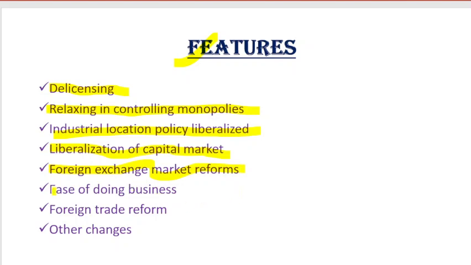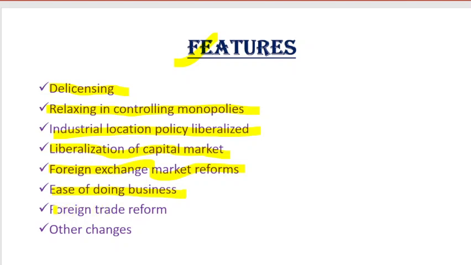Then you see here, ease of doing business. This term is very new. Why I'm saying so? Because ever since the NDA government has come to power, this point has been given more emphasis. Here, as a part of this policy, the NDA government has removed all the existing rules. Whatever the existing rules regarding various licenses and permissions, now they have been simplified. So it becomes easy to start or run a business now.